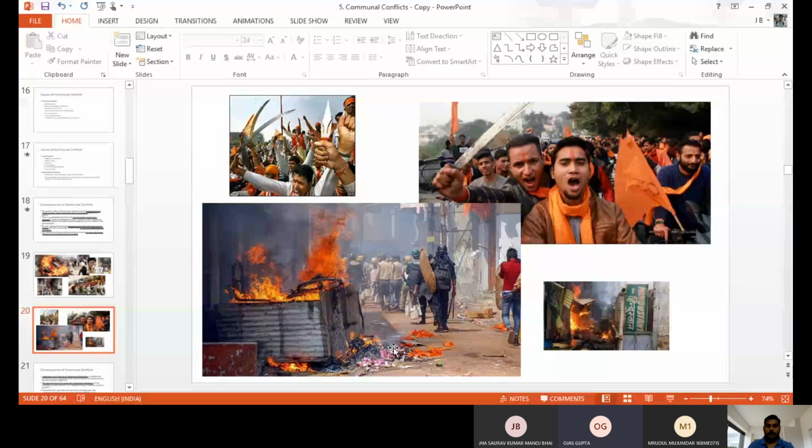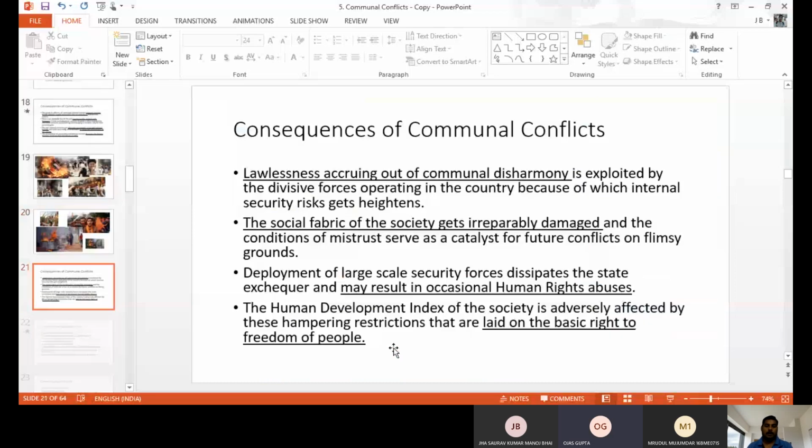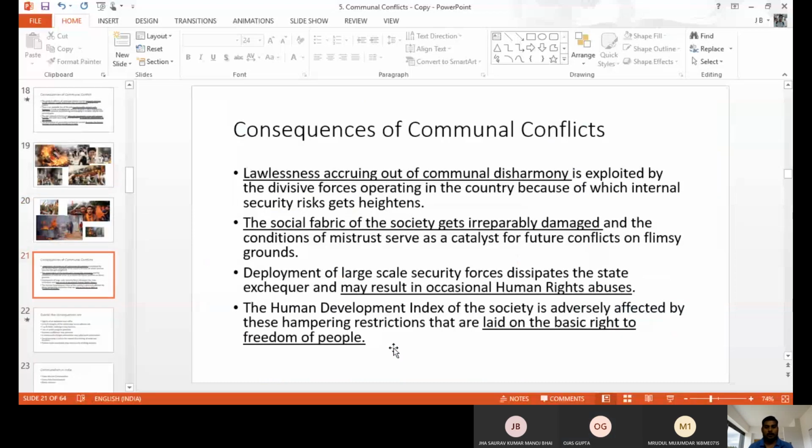Okay. The other consequence is lawlessness occurring out of communal disharmony. It is exploited by the people also. So there is no law. Everybody spoils the law. Everybody does not follow the legal things properly. So lawless activities will develop.